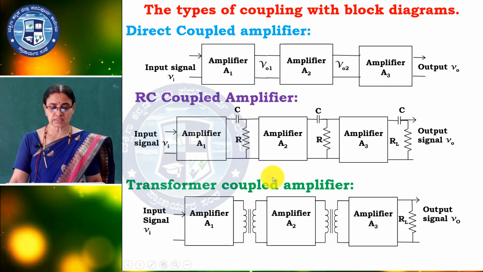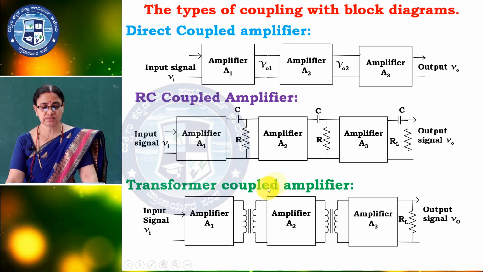And the third one, transformer coupled amplifier. Here a transformer is considered; for the communication system, we are using this type of coupling. The output of this is connected to the input of the second stage. So these block diagrams are important for the final examination.